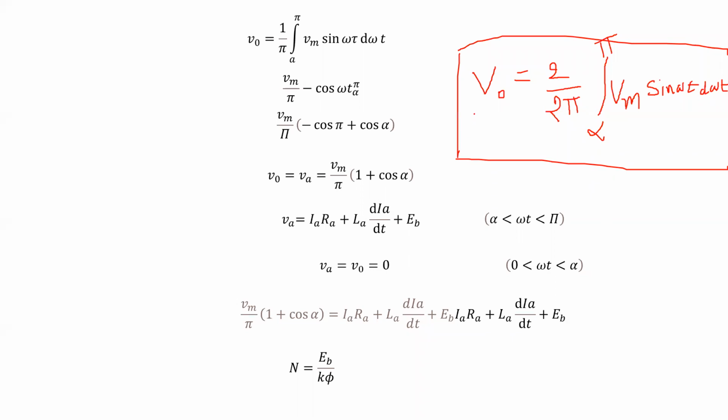Yes, sir. Okay. So here 2 will be cancelled. So what can we write here? 1 by pi. We can write 1 by pi, right?